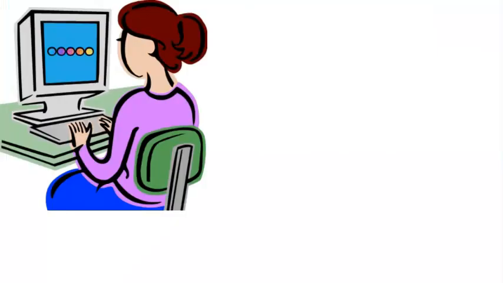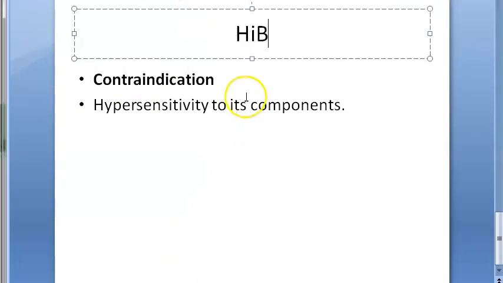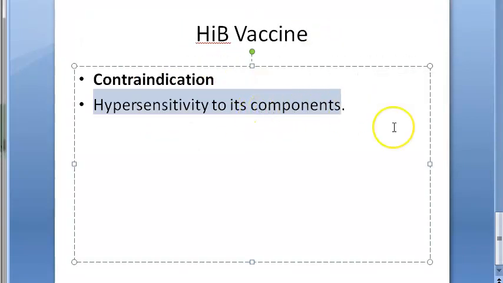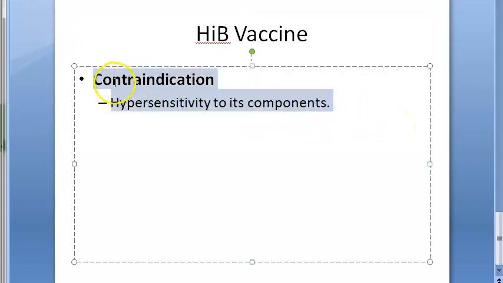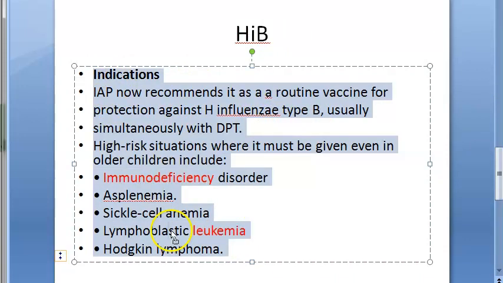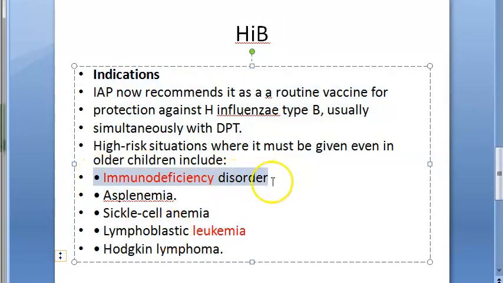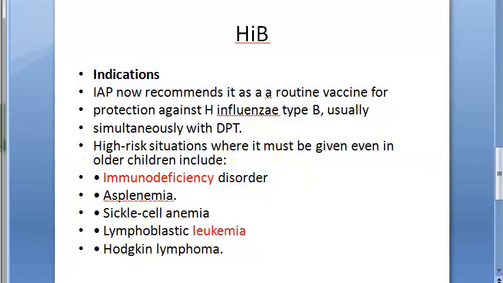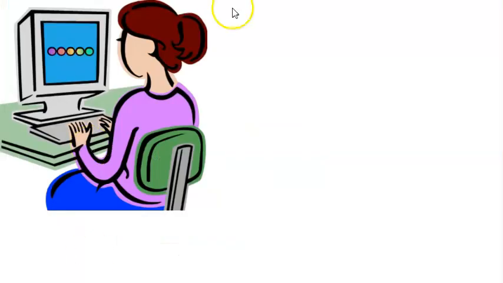Okay, guys, let us look at the contraindications of this vaccine. Contraindications of HIB vaccine: hypersensitivity to its components. If anybody is hypersensitive to the components, that only is a contraindication. Otherwise, HIB seems to be very safe. We are giving it even in immunodeficiency conditions, leukemia. It's kind of interesting. Shall we move on to the dose now?